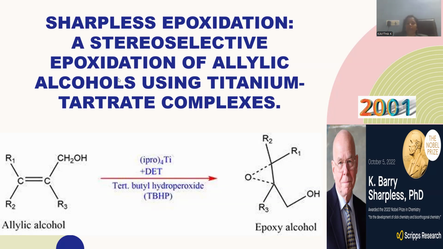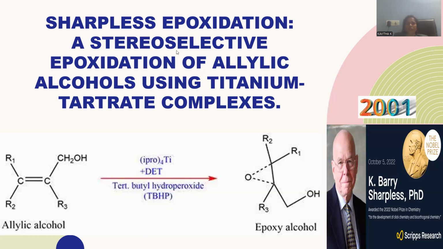manner. Because of this excellent work in synthesizing epoxides, especially with regard to stereochemistry, Barry Sharpless was accorded the Nobel Prize for this Sharpless epoxidation in the year 2001. And even recently, in 2022, he was again accorded the Nobel Prize, so he is the scientist who received the Nobel Prize, the most prestigious honor, twice in his life journey.